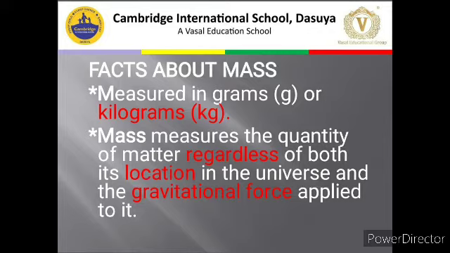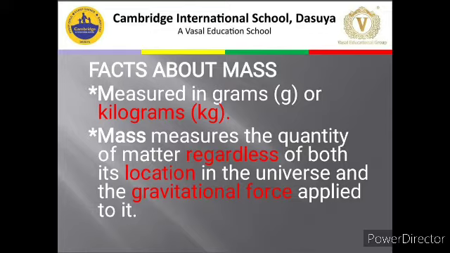Then mass measures the quantity of matter. Obviously, I have discussed earlier that whatever matter is present in the object is going to tell you the mass. The mass measures the quantity of the matter regardless of both its location in the universe and the gravitational force applied onto it.